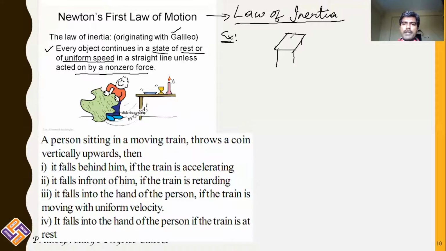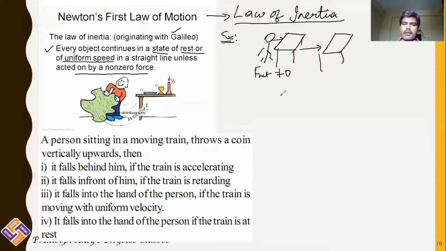For example, you have a table, and a person in front of the table is pushing it. As this person is pushing the table, what is the net force? F net is not equal to 0. Therefore, the table would continue from the state of rest to the state of motion. Initially the table is in inertia of rest. You are applying a force, and that force is not equal to 0. The net force is not equal to 0. As a result, from inertia of rest it is possessing inertia of motion. Its inertial state has been changed to inertia of motion.